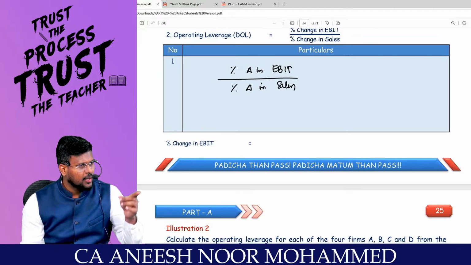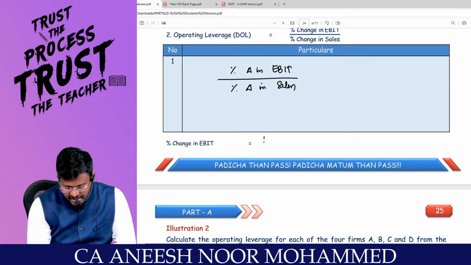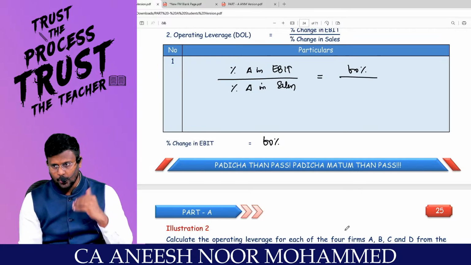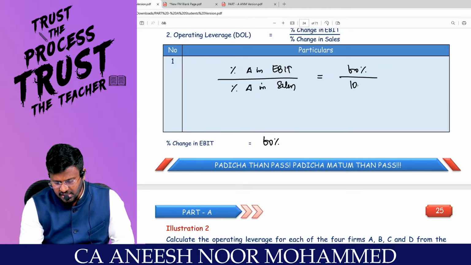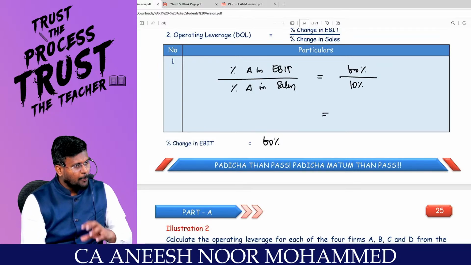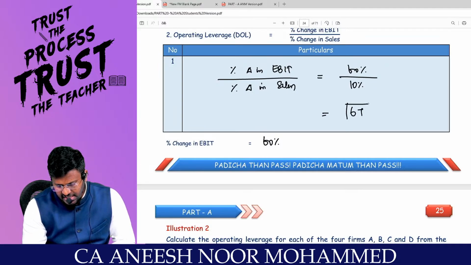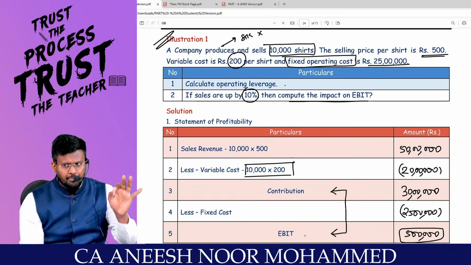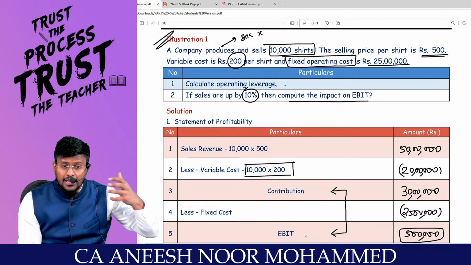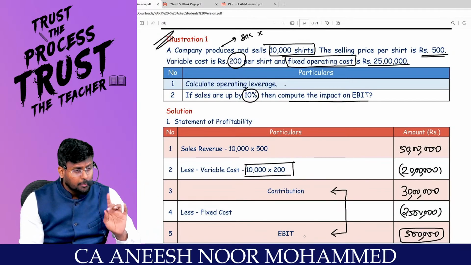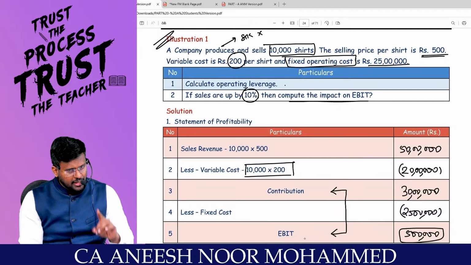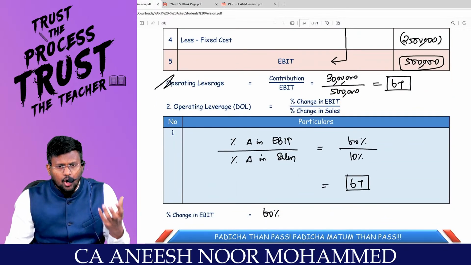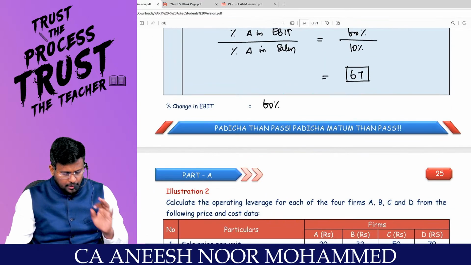Just now we calculated percentage change in EBIT. How much percent? 60%. Are you really with me? So percentage change in EBIT 60%. In the question itself, they said that percentage change in sales is how much percent? 10%. That means operating leverage is equal to 6 times. Are you really with me? That means, my dear lovable students, if the sales are up by 10%, the impact on EBIT will be, EBIT will not be increased by 10%. EBIT will increase by 60%. Are you really with me? That will be the impact on the EBIT. Question number 1. Are you clear?